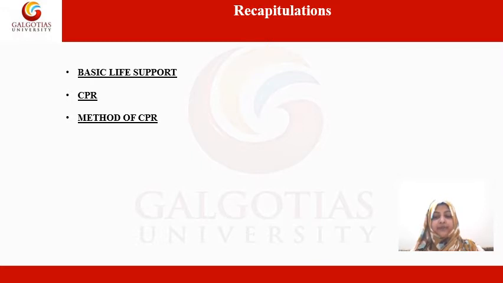The ventilation could be given mouth to mouth, or with the help of devices like an endotracheal tube or an oxygen mask. All these devices could be used for oxygen delivery or ventilation to patients who are unconscious when we give CPR.